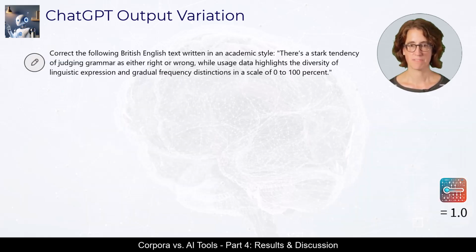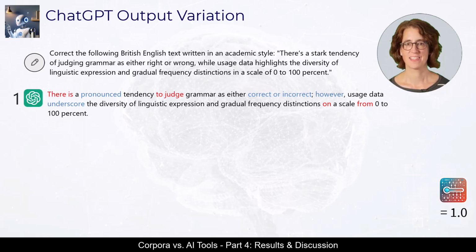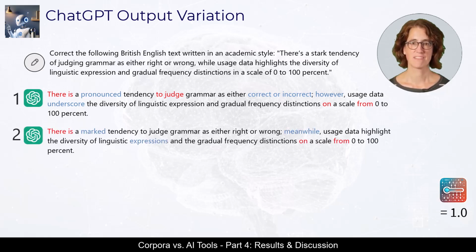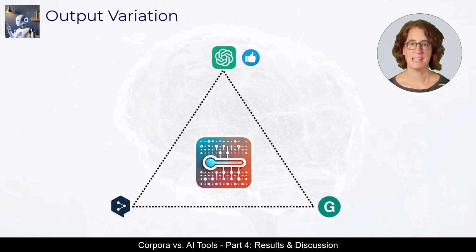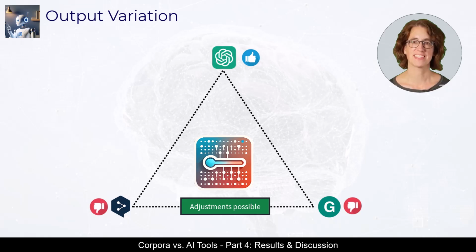With a temperature default of 1.0, it is not surprising that ChatGPT delivered different results each time we asked it to correct our text. Grammarly and DeepL, by contrast, do not offer such temperature settings. However, both tools provide features to adjust the style and tone of your writing, allowing you to tailor your text to different audiences and contexts.